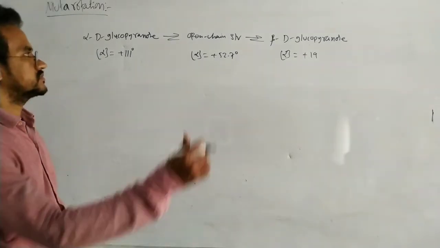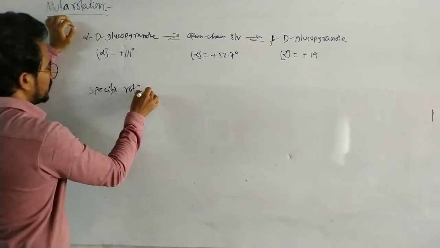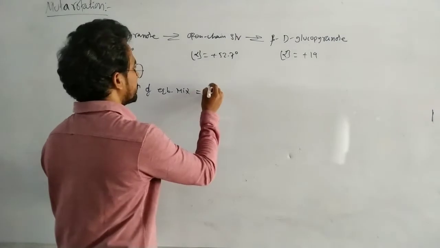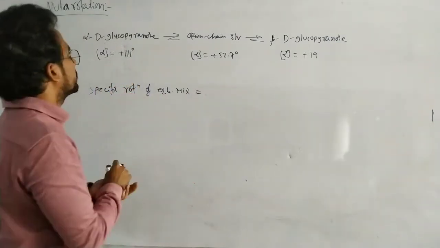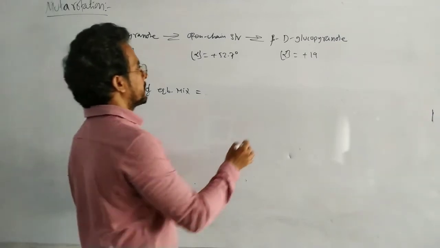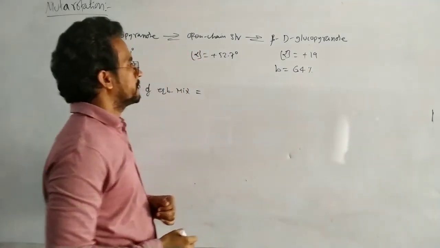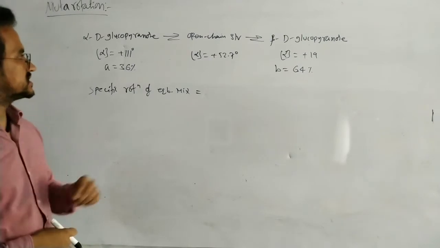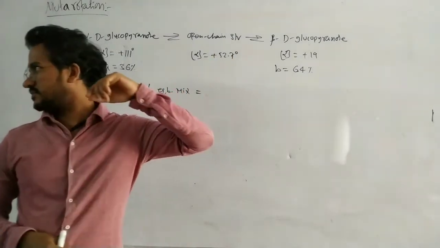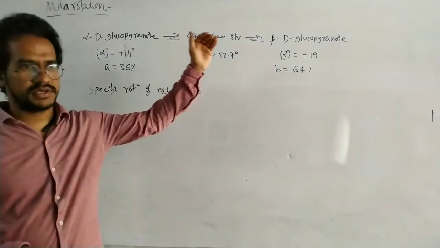Okay, so write down. Here in this equilibrium, the alpha anomer is present at 36% and the beta anomer at 64%, because the beta anomer is more stable, so its percentage is higher.